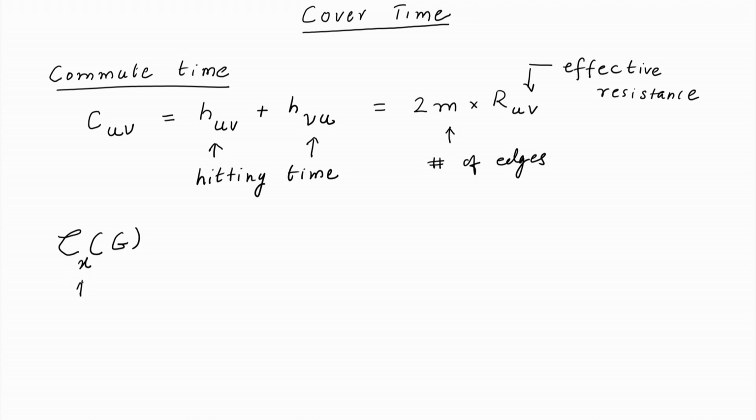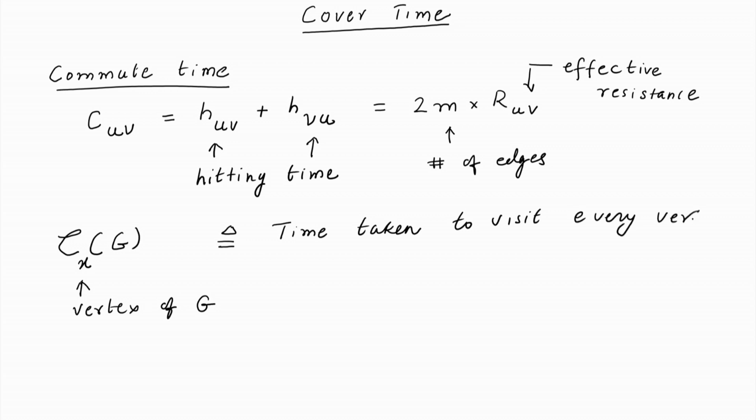This is defined as the time taken to visit every vertex at least once, starting at x.